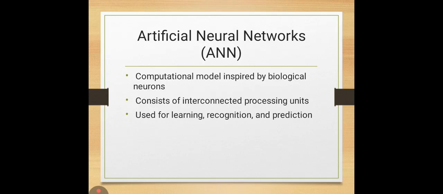And ANN, that is, artificial neural networks. Artificial neural networks are computational models inspired by the biological neuron. They consist of a large number of interconnected processing units. Each processing unit is called a neuron. ANNs are widely used for learning, pattern recognition, and prediction tasks. Examples include image recognition, speech processing, and medical diagnosis.